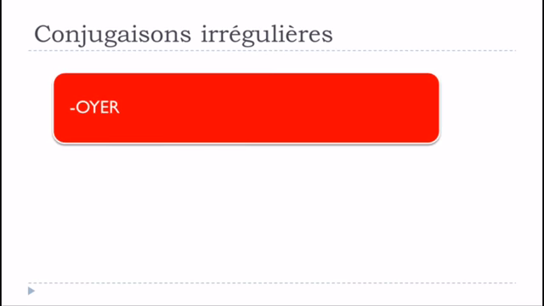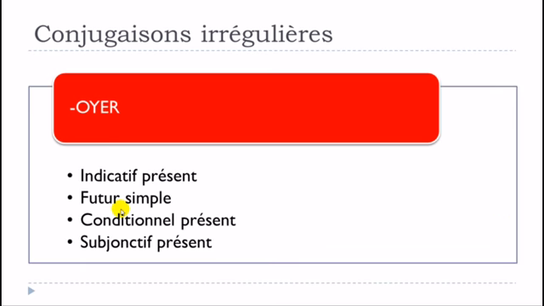So remember, when we're talking about the verbs ending with OYER, then the following tenses will be affected and modified: indicatif présent, futur simple, conditionnel présent, and then subjonctif présent. Check the video one more time if you really need to remember it, because it can be tricky. Phonetically, indicatif présent and subjonctif présent don't really change that much. But if you have to speak with someone, for futur simple and conditionnel, the modification is quite big, so you will hear the mistake.